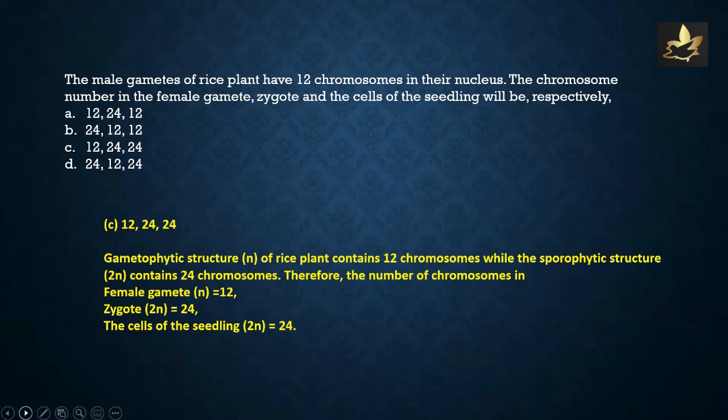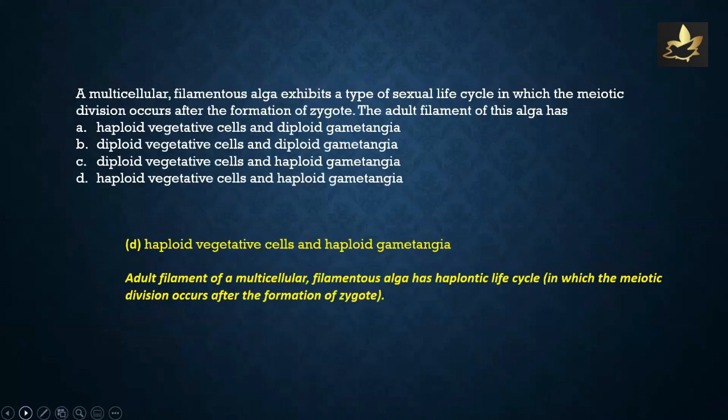Here, the gametophytic structure contains 12 chromosomes, as mentioned in the question. That is, the male gametes have 12 chromosomes, while the sporophytic structure contains 24 chromosomes, 2n. Therefore, the number of chromosomes in the female gamete will be equivalent to the number in the male gamete, that is 12. The zygote will have 24 chromosomes, while the cells of the seedling will also have 24 chromosomes.